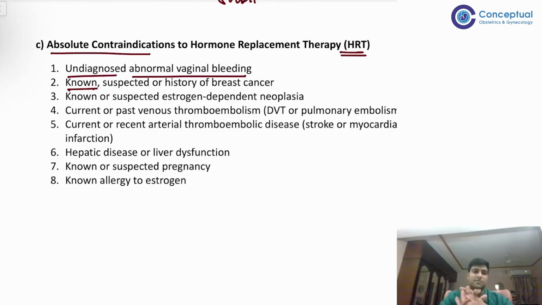And allergy to estrogen, that is like बस डाल दिया है डालने के लिए. But basically these 8 contraindications you should know and you should remember. इतना तो पता होना चाहिए कि these are the absolute contraindications to HRT.